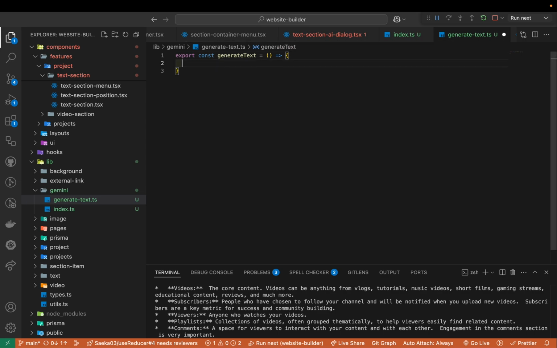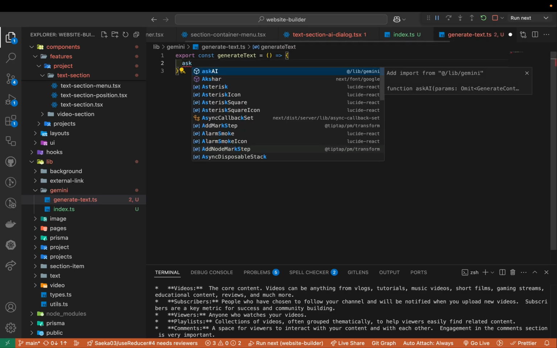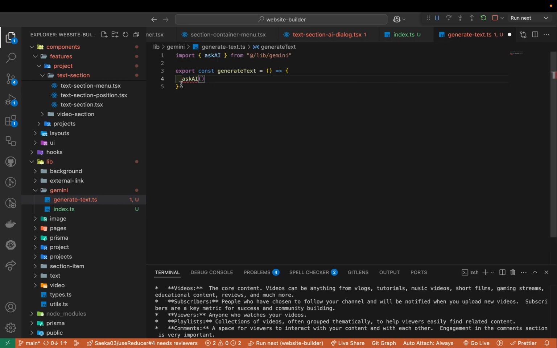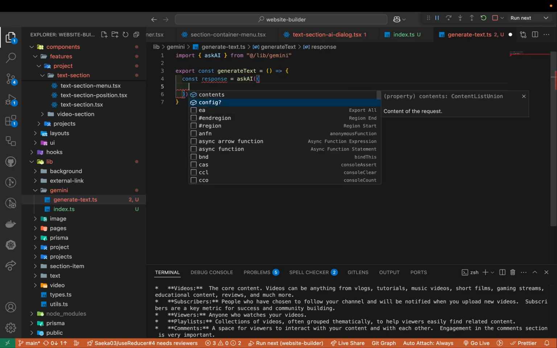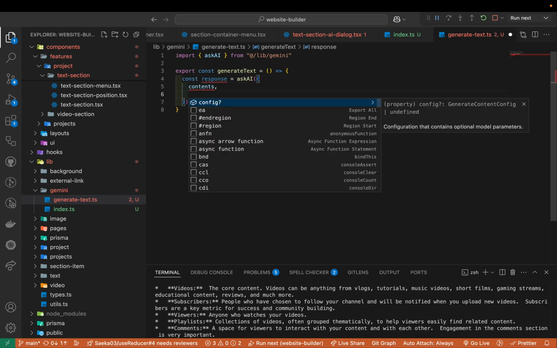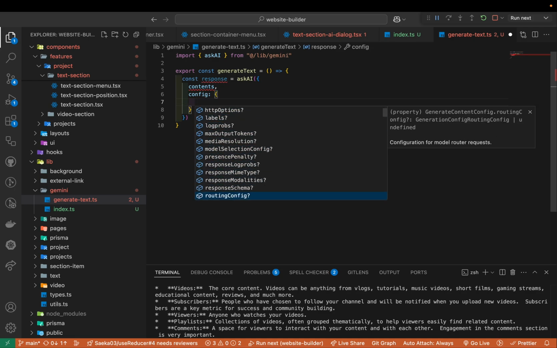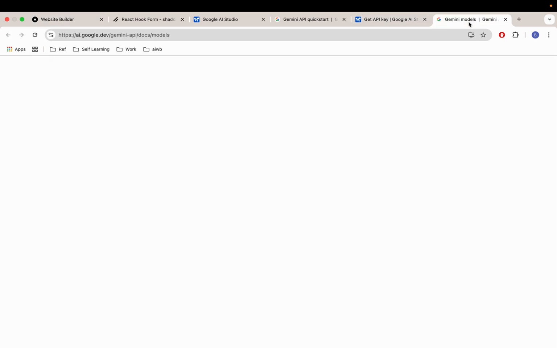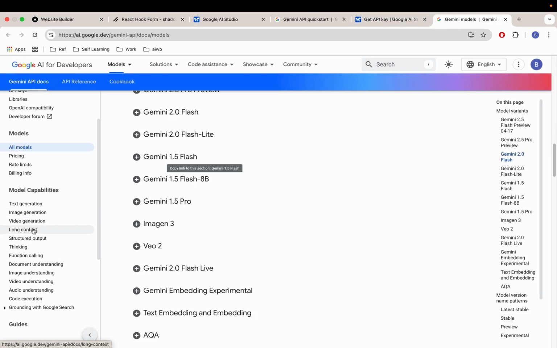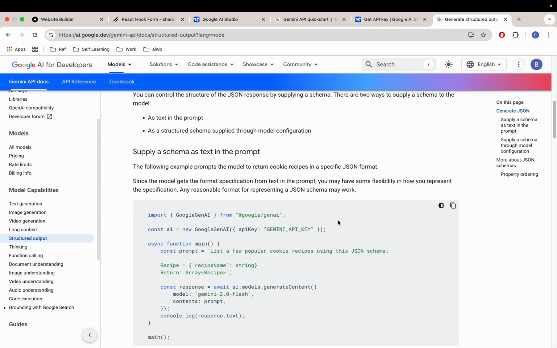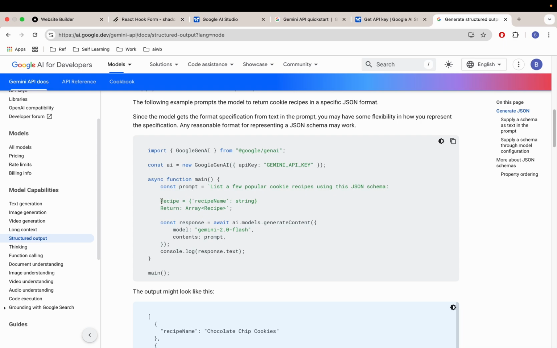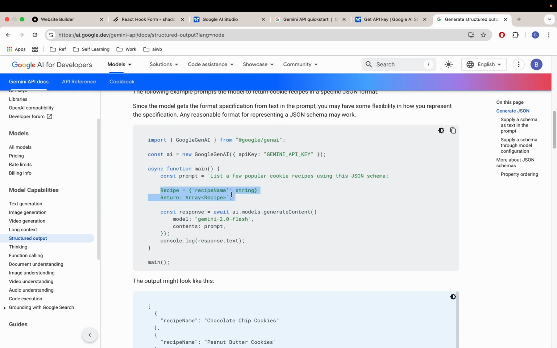Okay, let's try it. So here I'm gonna ask AI, and I'll be passing the prompt, okay? Then AI will give the response. Here we can pass all different kinds, right? We can pass the contents, and then we can pass the config, right? Config that includes many different properties that we can pass. I'm gonna consider using the structured output. So my goal here is to ask them to give me the structure, and then I'm gonna send that query to